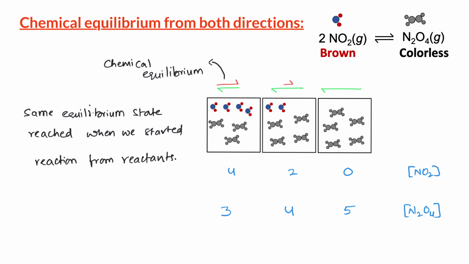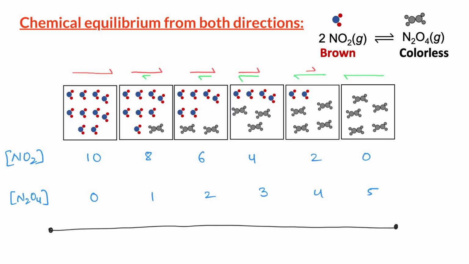Let us now combine these two scenarios and show the molecular events leading to the equilibrium. On the left hand side, we have 100% reactants and 0% products. On the right hand side, we have 100% products and 0% reactants.